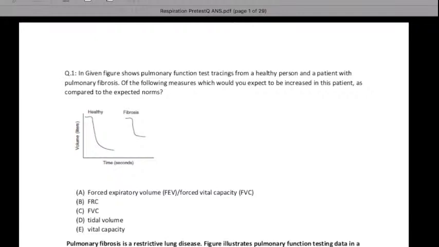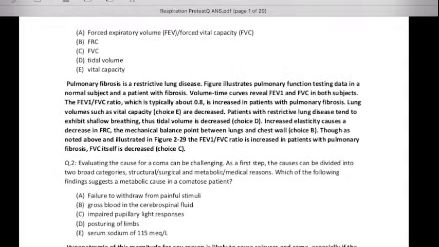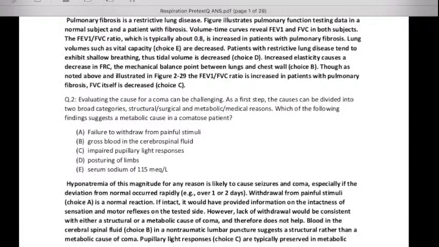As we all know, in restrictive lung diseases the FVC is decreased. So that's why the answer is A. You have to be judgmental when you are looking at the questions also. You can get the answers very well.